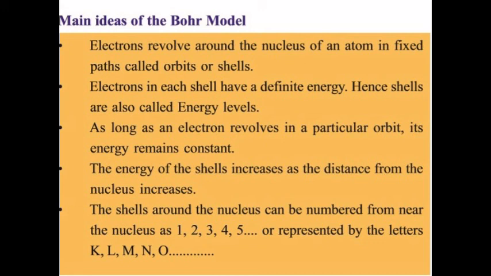As the third point, as long as an electron revolves in a particular orbit, its energy remains constant. This is the contradiction of the Rutherford model. According to the Rutherford model, when an electron revolves around a path, its energy decreases. But according to the Bohr model, when an electron revolves in an orbit, its energy remains constant. Therefore, the shell has an energy level, or a constant energy.